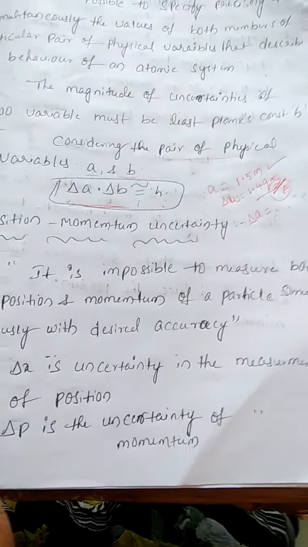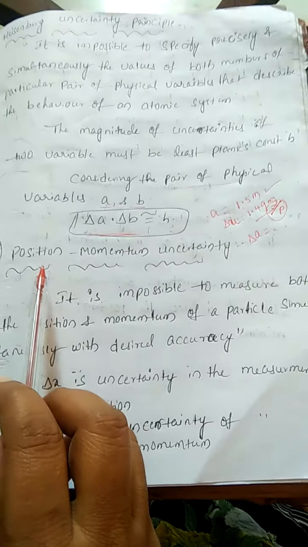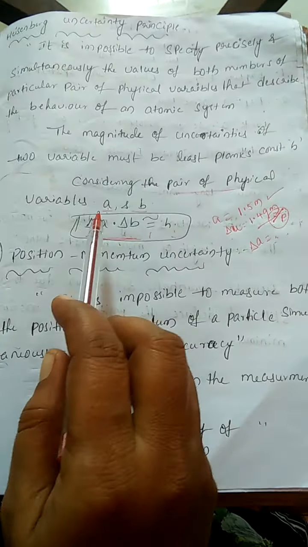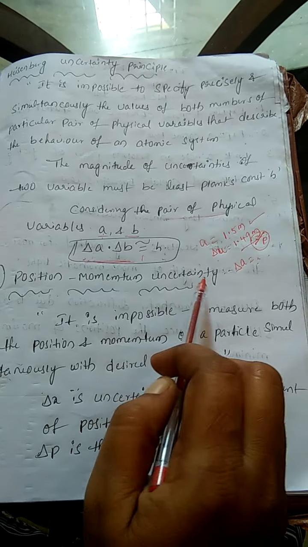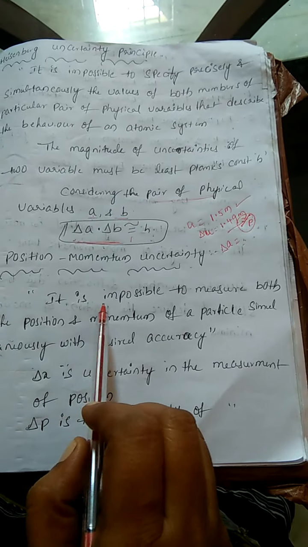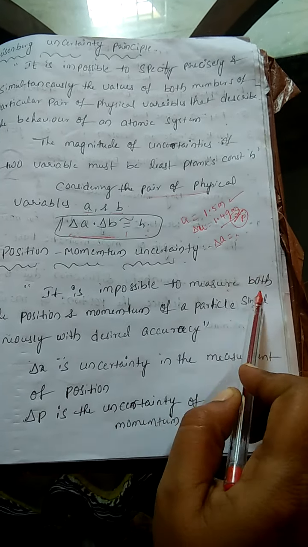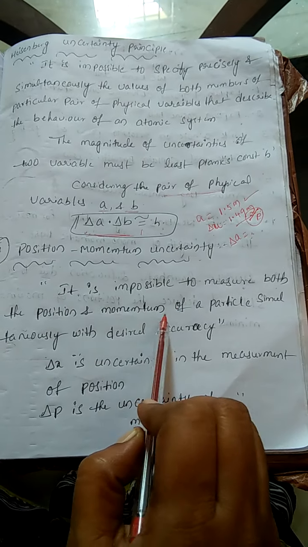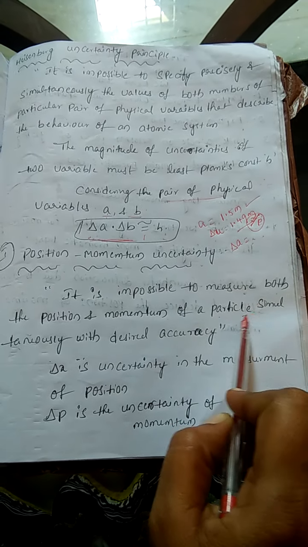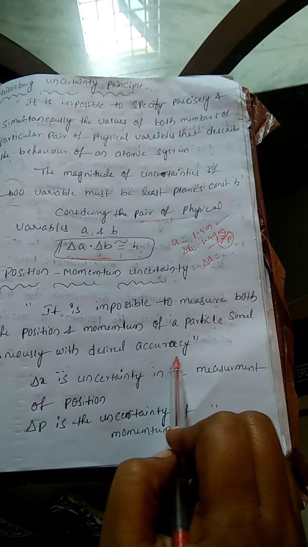Now let us come to the details of the uncertainty principle. Taking two physical quantities, for the pair of variables, position and momentum is one such pair. It is impossible to measure both the position and momentum of a particle simultaneously with the desired accuracy.